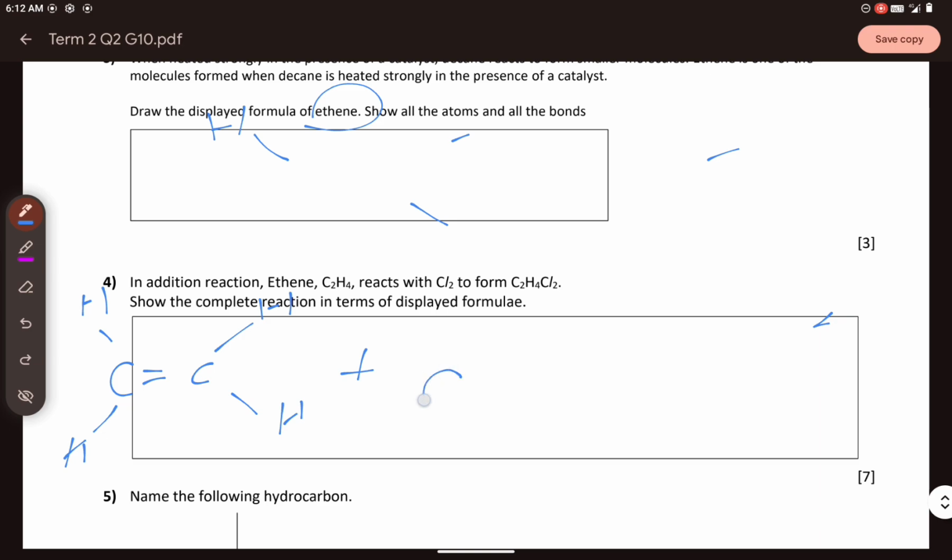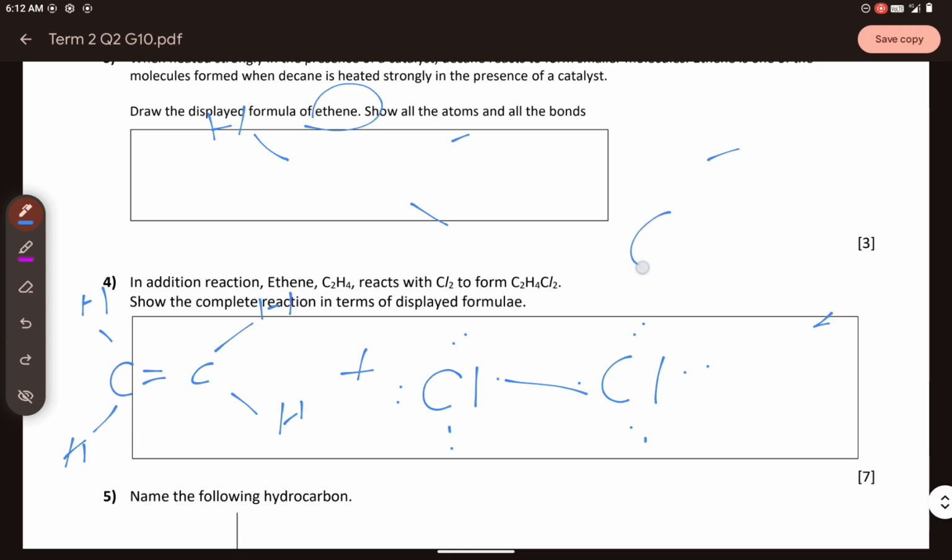So you have to display the Lewis structure: chlorine is in group 17, which means the outer shell has 7 electrons. What will happen is the formation of 1,2-dichloroethane. This one bond here will displace the other one.